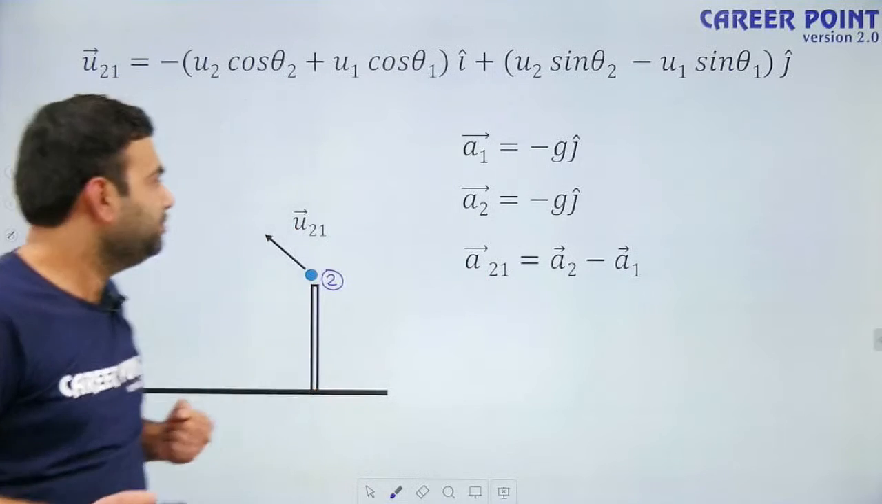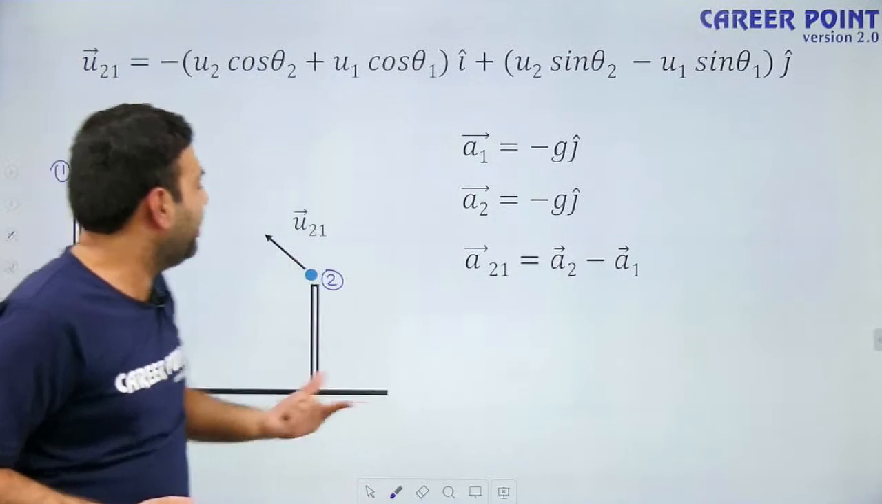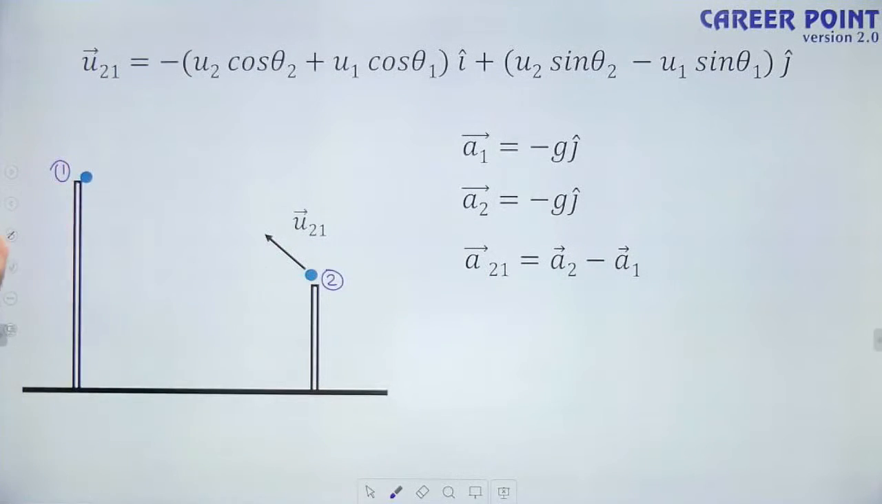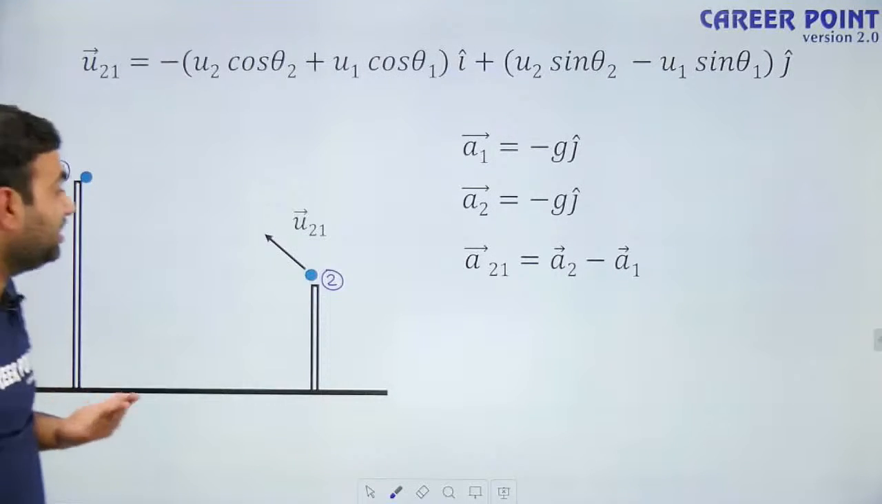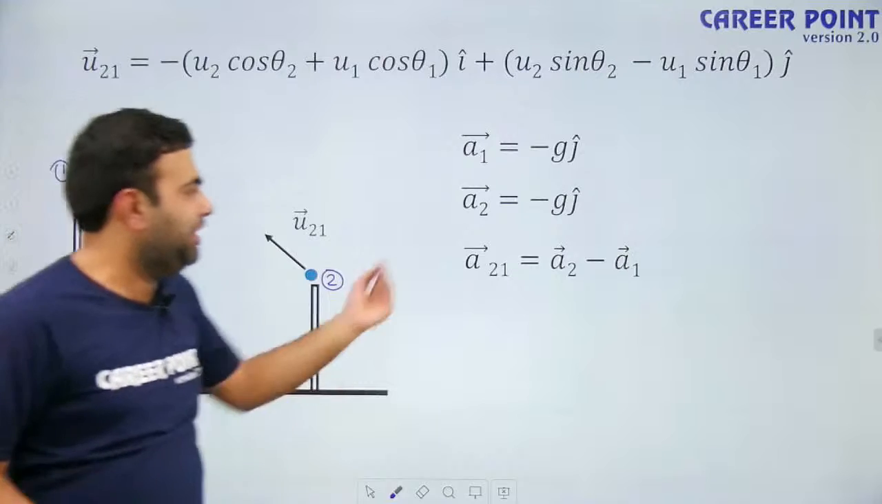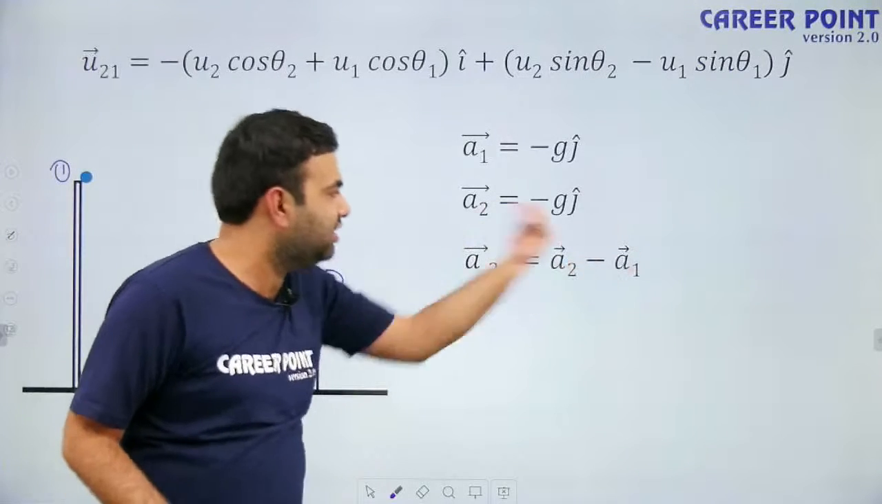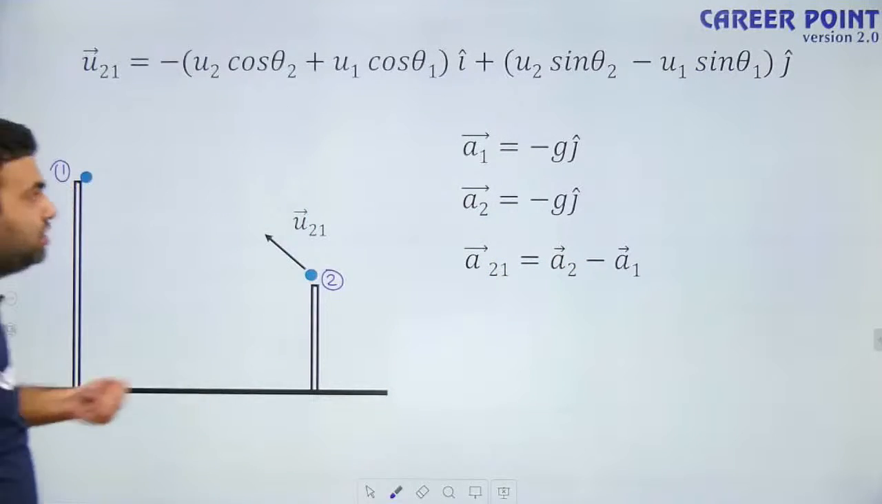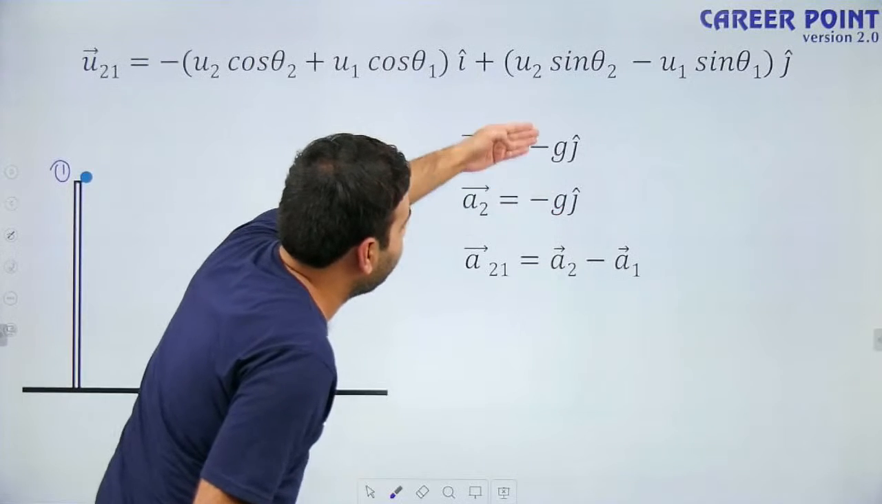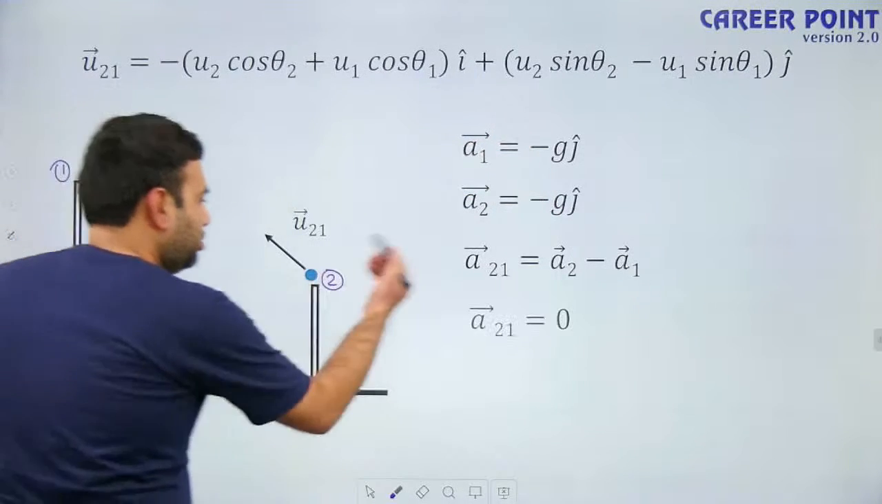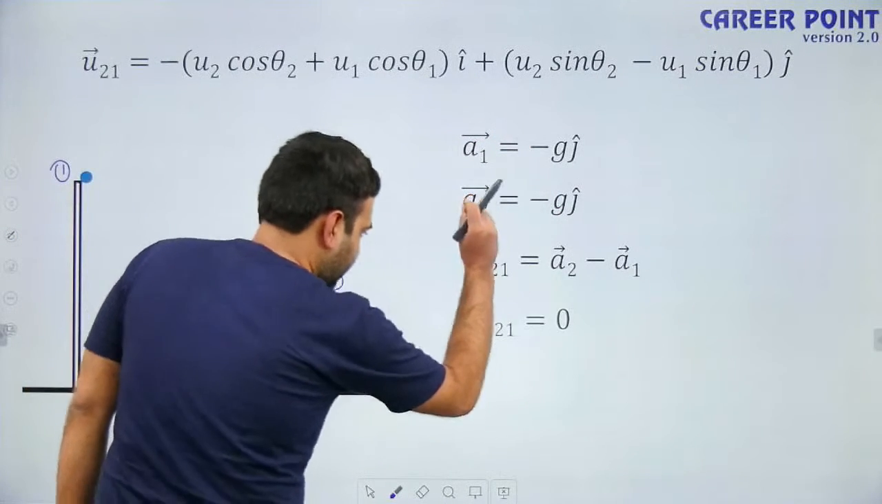Okay, so don't worry. What is the relative acceleration of the second particle with respect to 1? That means as observed by 1, what will be the acceleration of the second particle? That will be the acceleration of the second particle minus the acceleration of the first particle. Because these accelerations are the same in magnitude and direction, the acceleration of the second particle with respect to the first particle is 0.